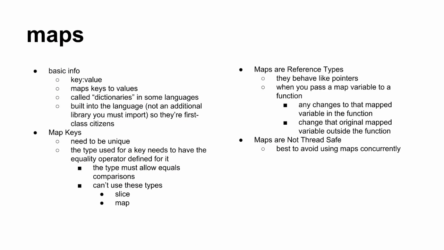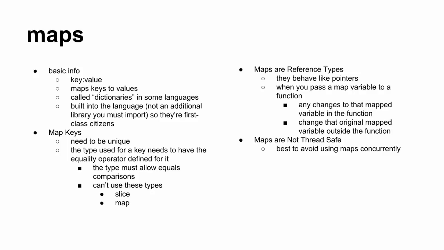So, basic info about maps: key value, maps keys to values, called dictionaries in some languages. It's built into the language, not an additional library you must import, so they're first-class citizens. Map keys need to be unique. The type used for a key needs to have the equality operator defined for it. The type must allow equals comparisons. Can't use these types as keys. Maps are reference types. They behave like pointers.